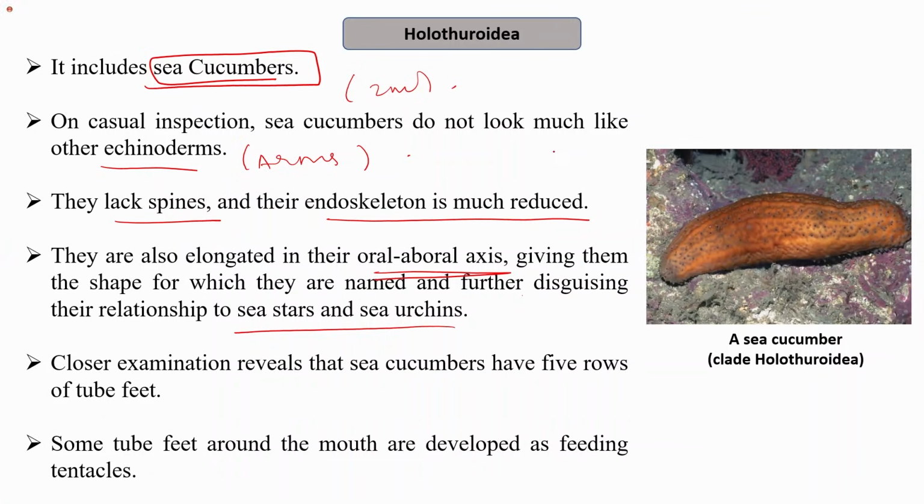So basically, they do not have elongated arms, but their oral-aboral axis is elongated. In casual inspection, it is difficult to say that these belong to echinoderms, but closer examination reveals that they have 5 rows of tube feet, just like the other echinoderms.